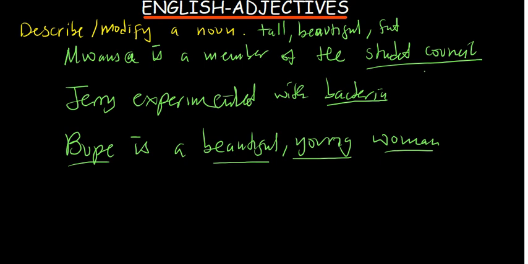So remember we are talking about the adjective, and we are saying an adjective is going to describe or modify a noun. In this case, a noun, we know that it is a naming word. So Vope is representing the name of a person. So you want to describe how Vope is. So how is she? She is beautiful and she's a young woman. So these words are describing Vope. So these are adjectives.